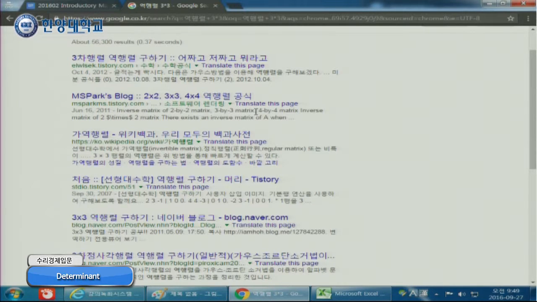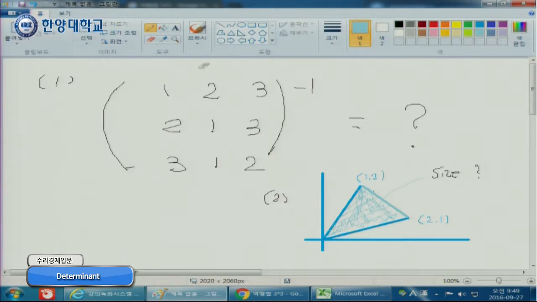Of course, there is another straightforward way. If you want to invert a matrix, you can use the property A times A inverse equals the identity matrix.